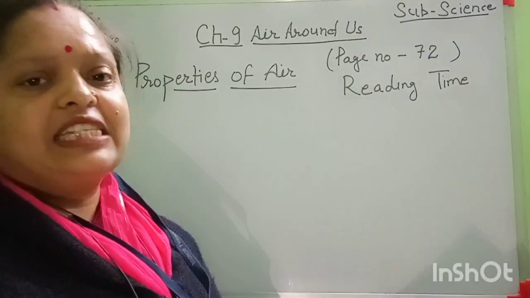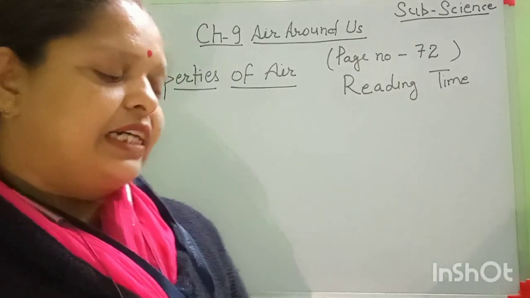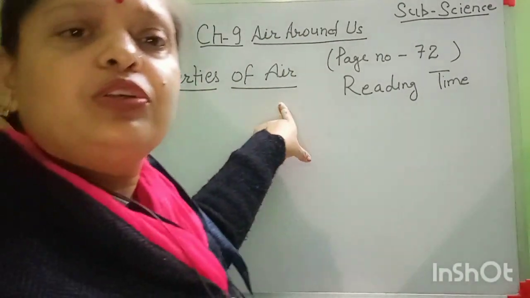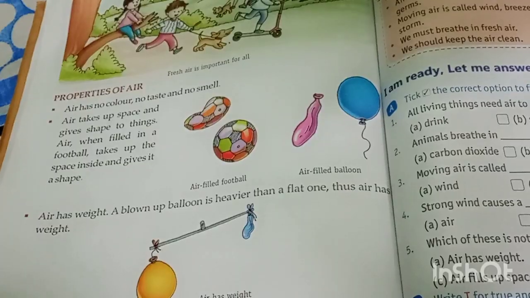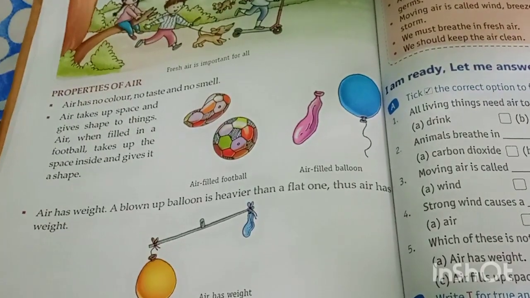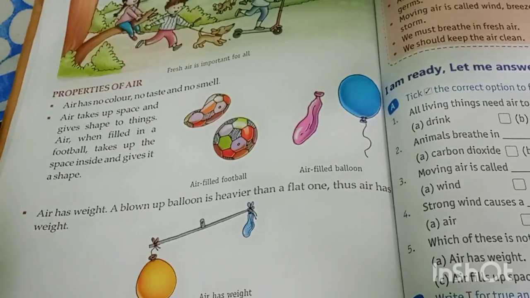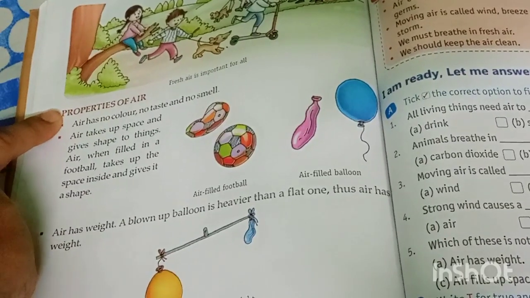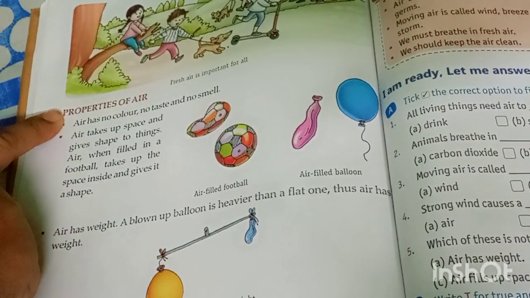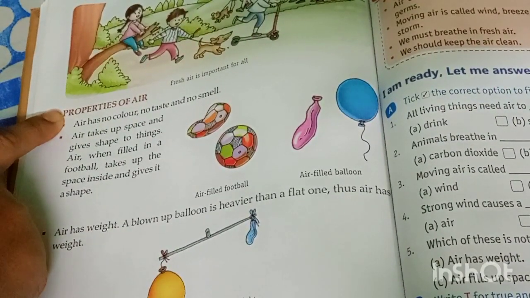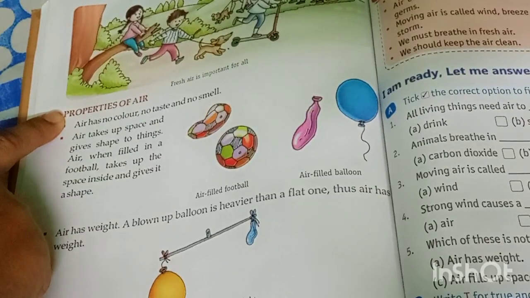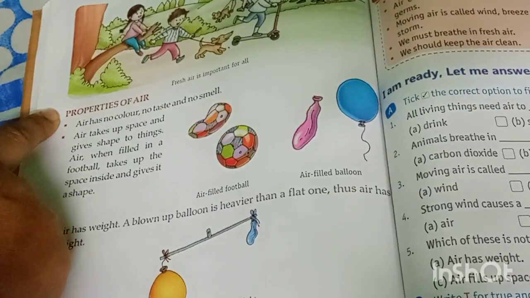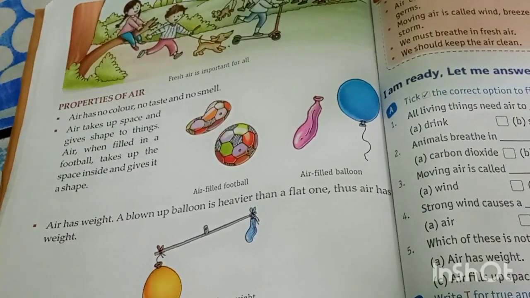Then let's start today's class. Today's topic is properties of air. First, I am going to read this chapter. Okay, students, open your book, page number 72. The topic is properties of air. Everyone open your book and put your finger on your book. Yes, I am starting reading.